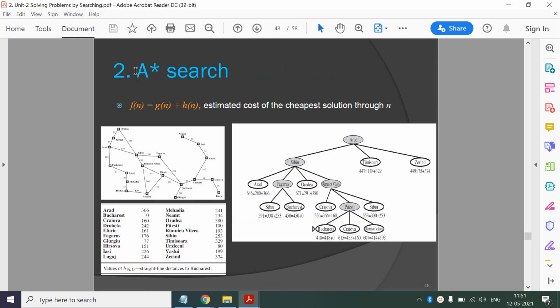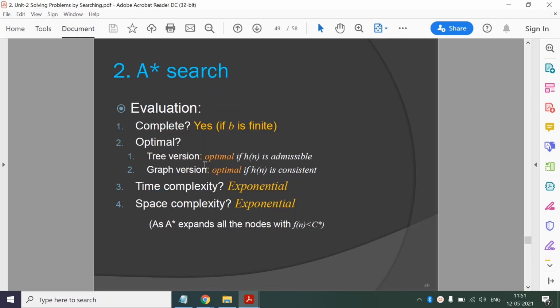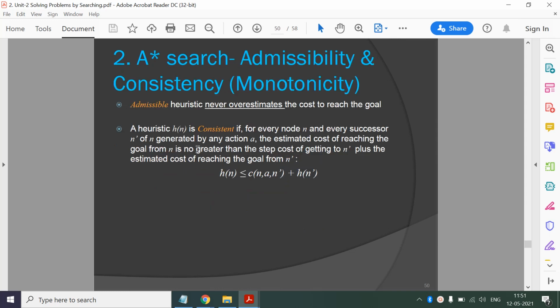Then the next one is the A star algorithm. Its evaluation function is g of n plus h of n. Here g of n is the path cost, h of n is the heuristic value. We have seen that A star is a good one. We have seen the admissible and consistent properties.